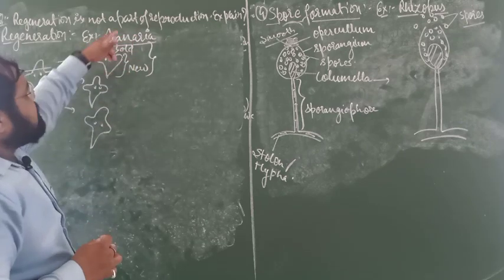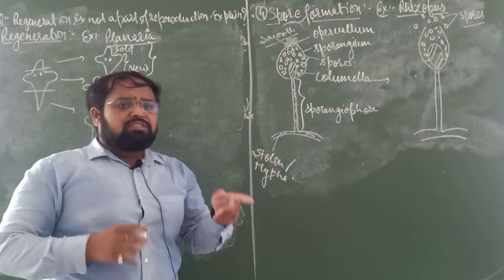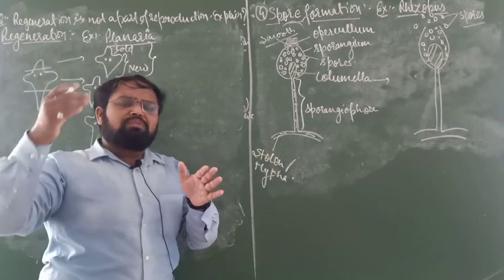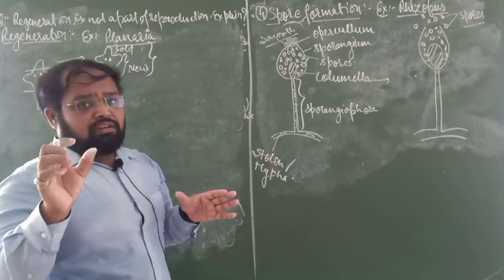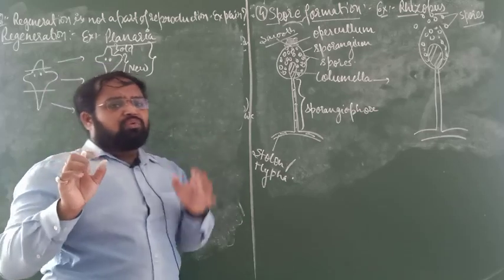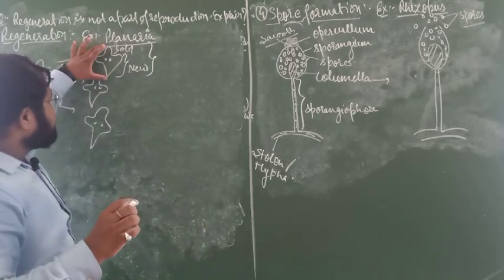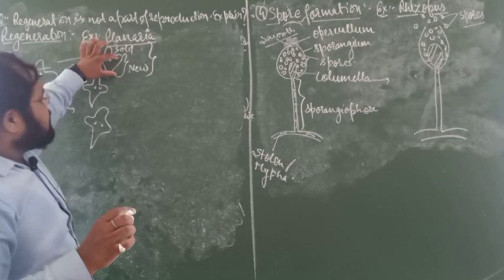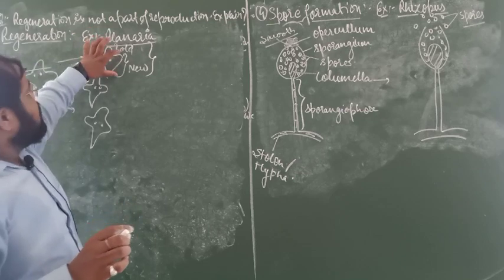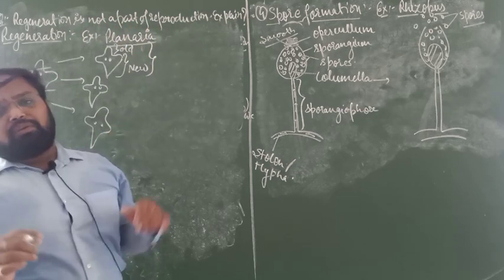So it is not a type of reproduction, because reproduction means production of a totally new individual. Not a single thing will be old in that. But here some part is old and some part is new. So it is not a part of reproduction.